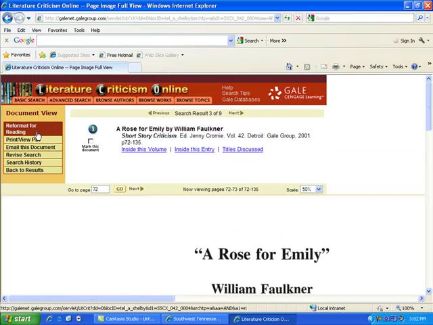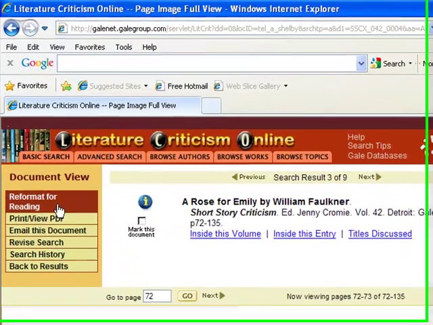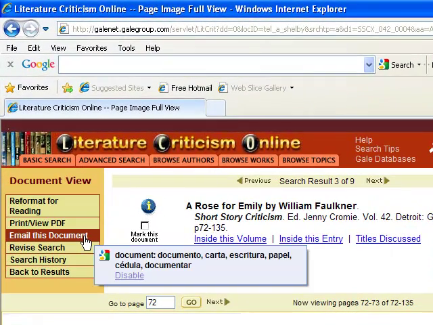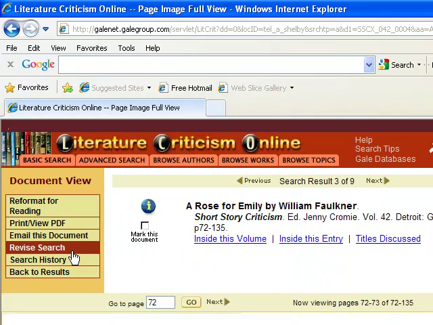Over to the left hand side, it says that we can reformat this for reading. We can print this. We can send this to our email. I can revise my search. I can look at my search history because there are 2 things that should be there now. Or I could go back to results.